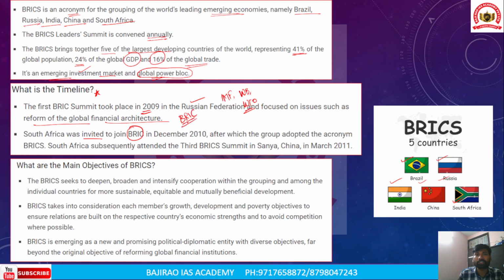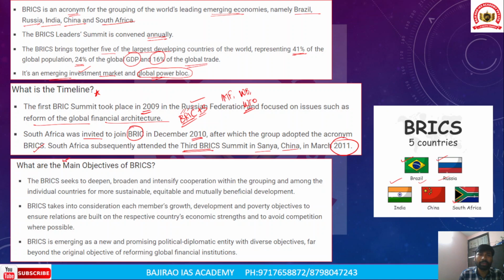Only Brazil, Russia, India, and China were part of it, but South Africa was invited to be a member in the year 2010. After that it became BRICS, and South Africa subsequently attended the third BRICS summit in Sanya, China, in 2011.